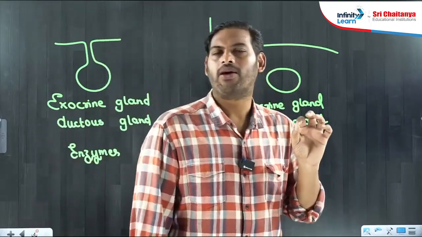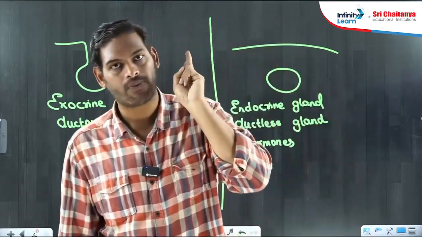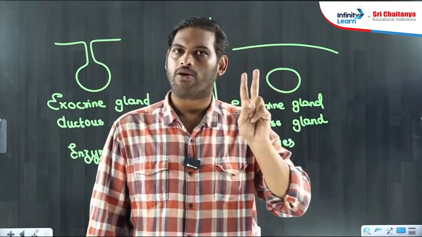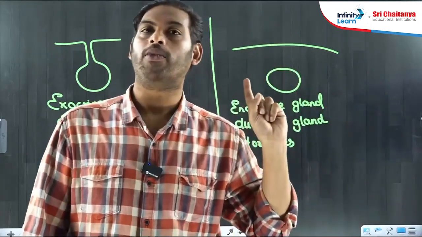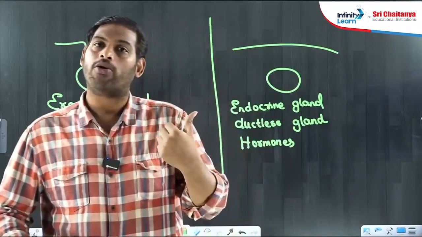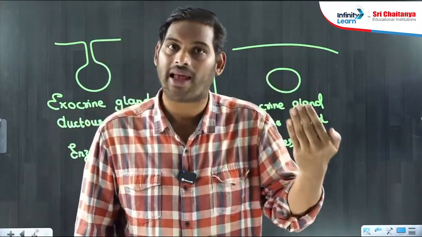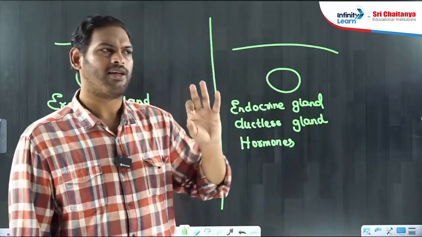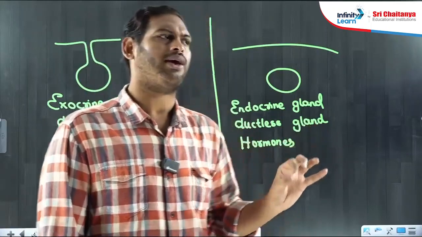So pancreas, 98% of pancreas possess ducts, exocrine. 2% of pancreas do not possess duct, that was endocrine. So pancreas, as it possesses both exocrine and endocrine features, was referred as heterocrine gland or mixed gland. That was one example. There are few more examples which we may consider later, but not as of now.